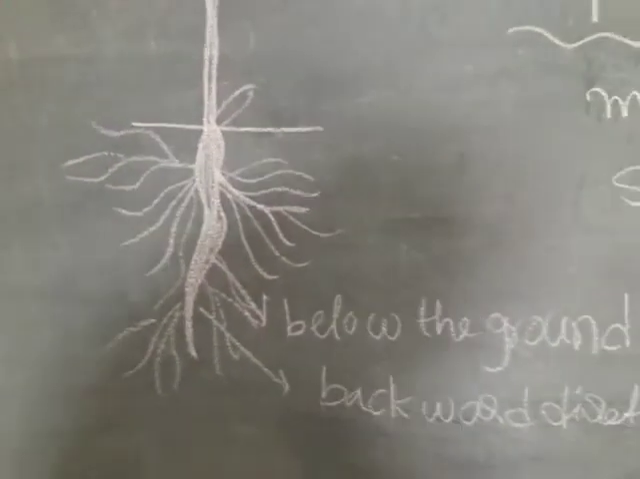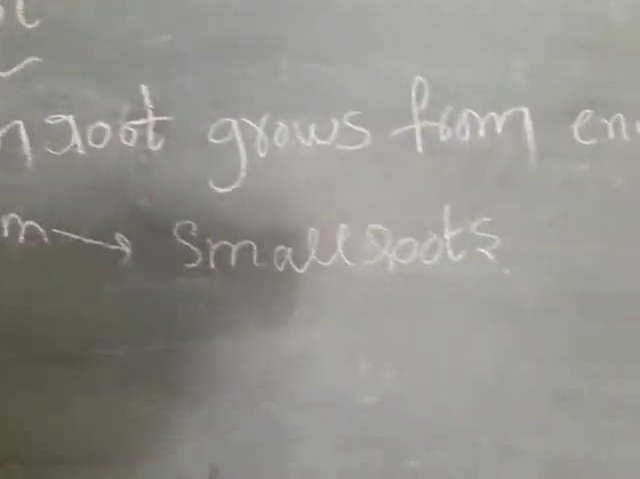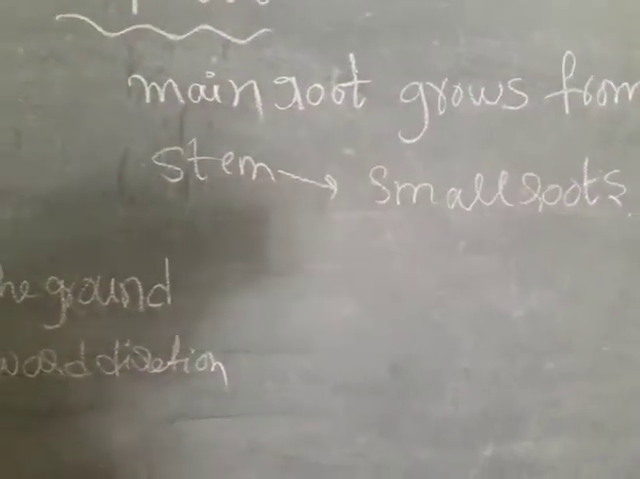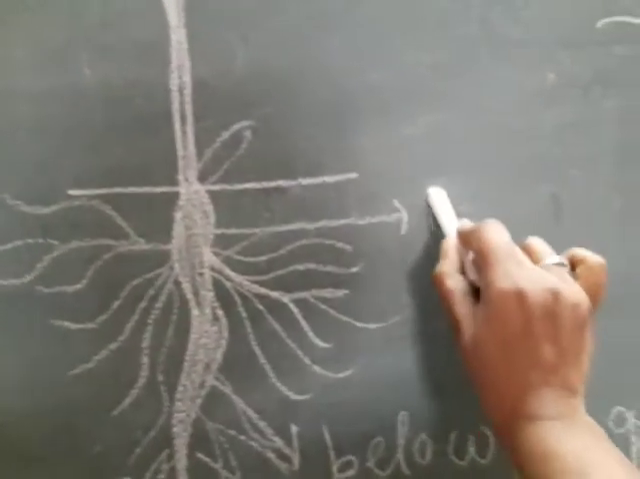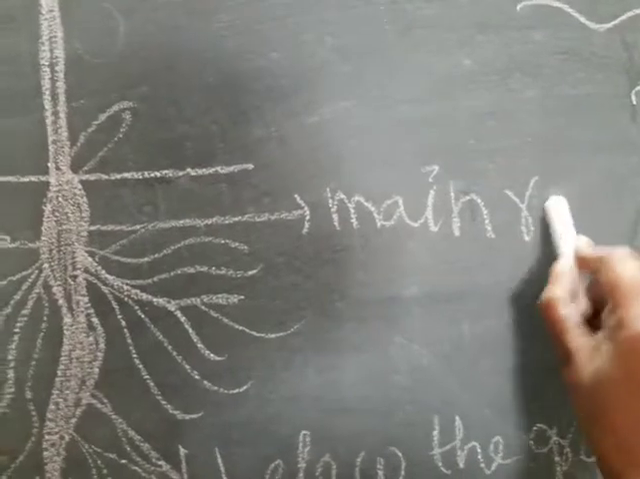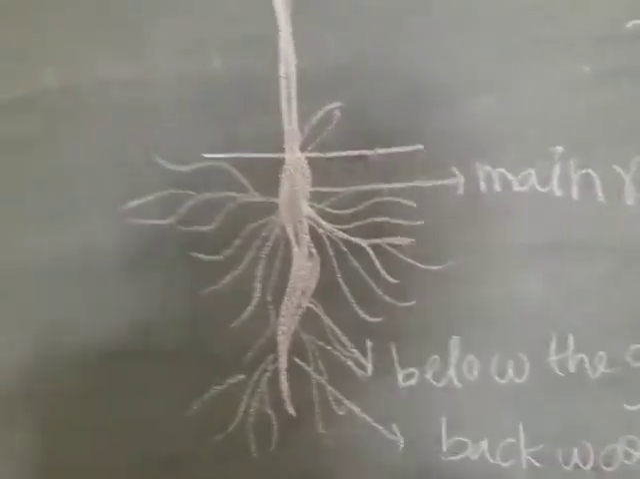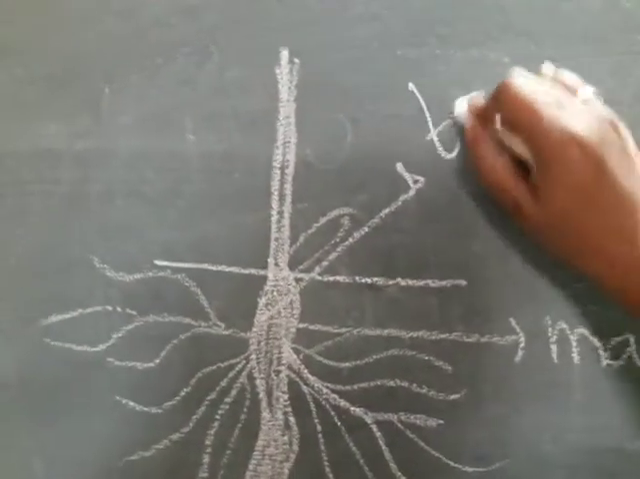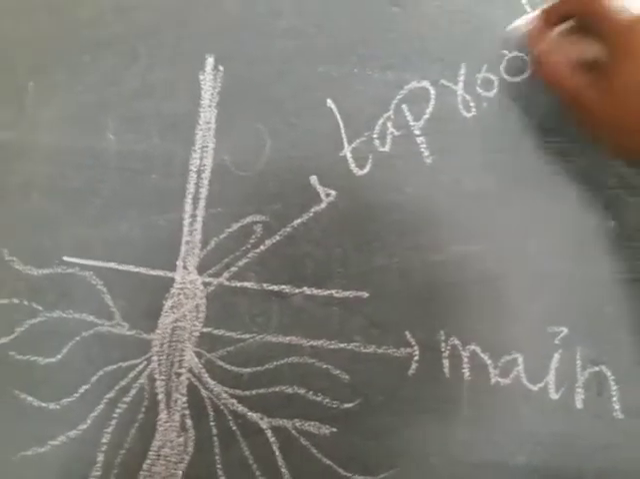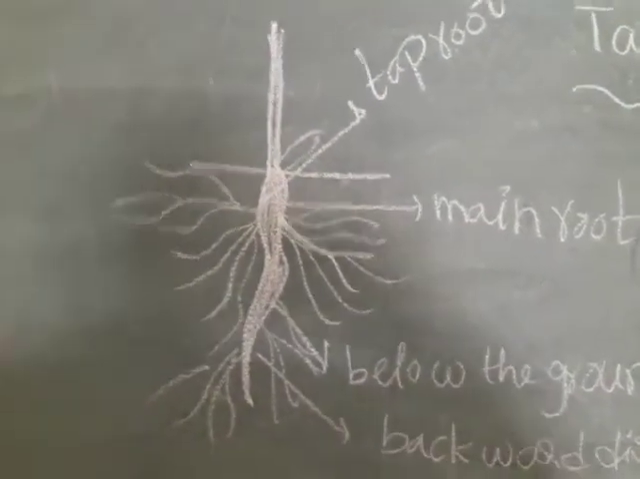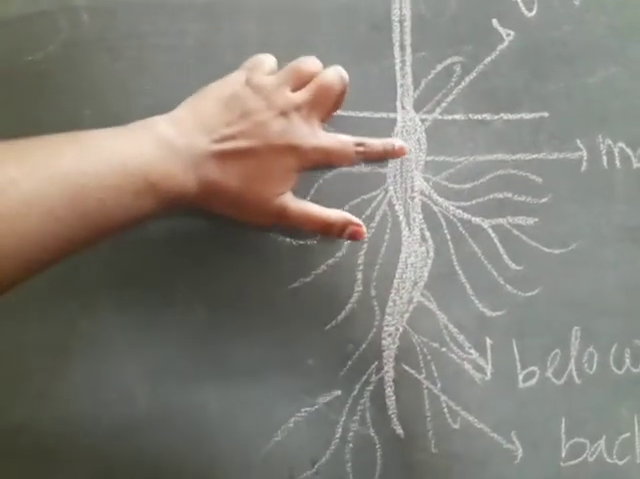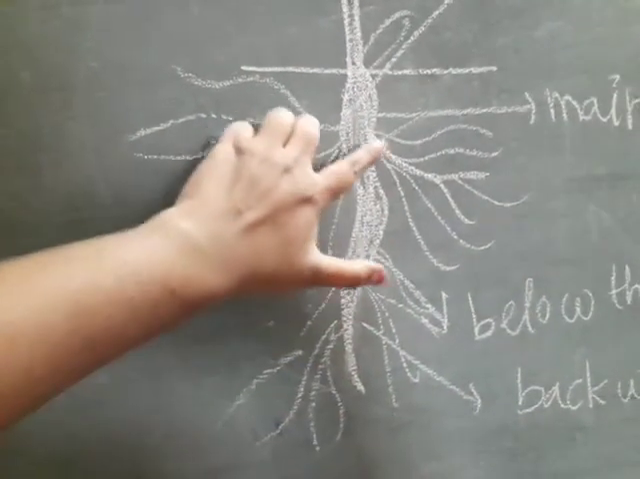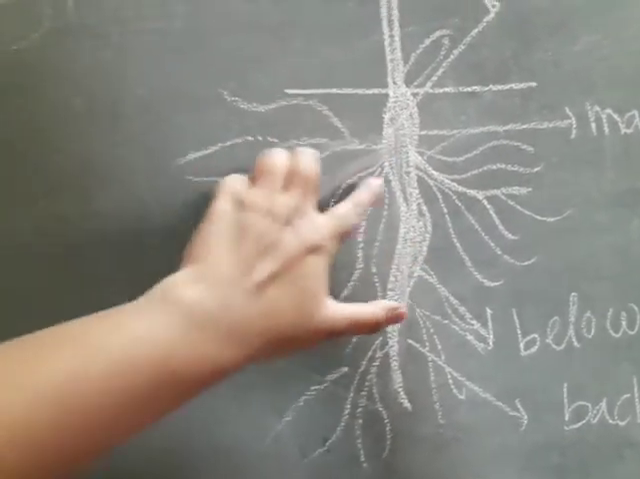Once again, tap root. When a main root grows from the end of the stem and many small roots grow from the main root, that is a tap root. Can you understand, children, how a tap root grows? The stem is attached to one main root, and small roots grow from this main root.